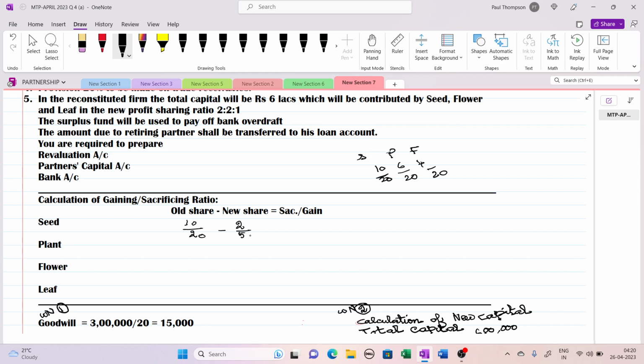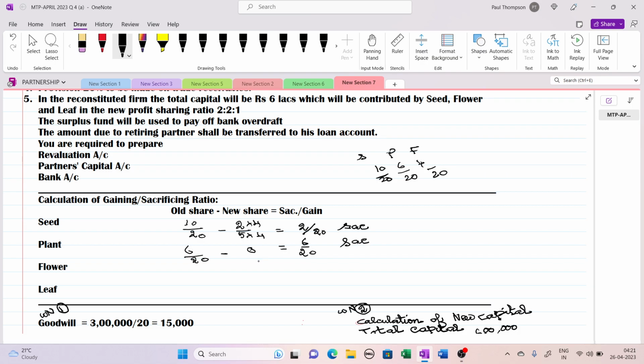That is 2 is to 2 is to 1, so 2 by 5. So we have to make this into 20. In order to make that, the numerator also should be multiplied. So 10 minus 8 is equal to 2. So the old share is more. So this is a sacrificing ratio. Next one, Plant. Plant's old share was 6 by 20. New one is 0 because Plant is getting retired. So minus 0 gives 6 by 20. So this is also sacrificing.